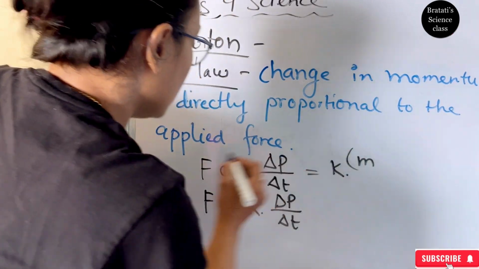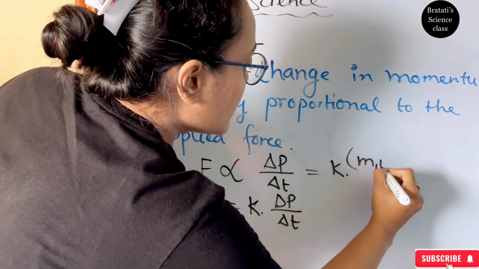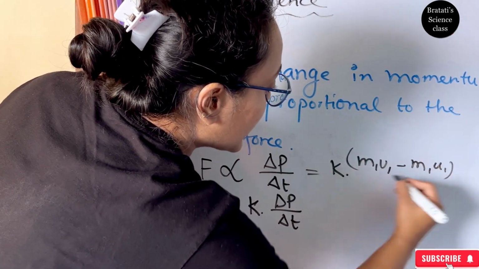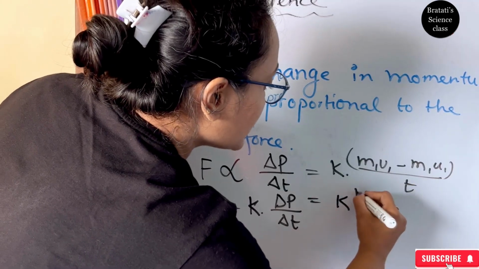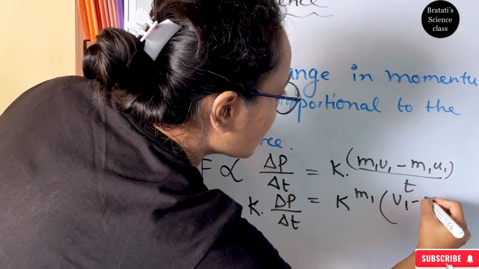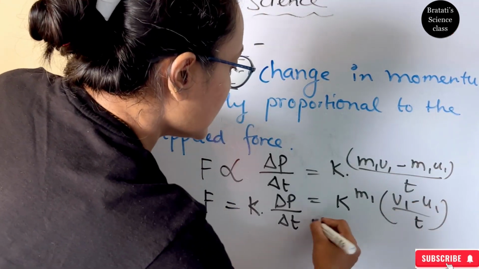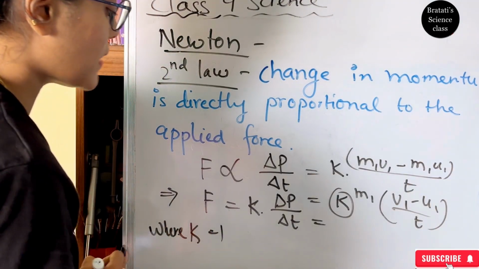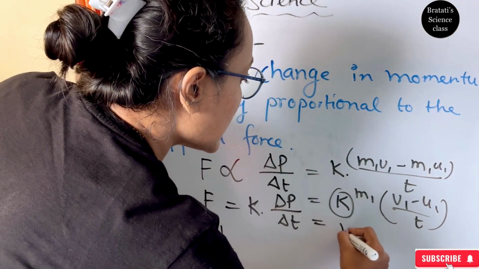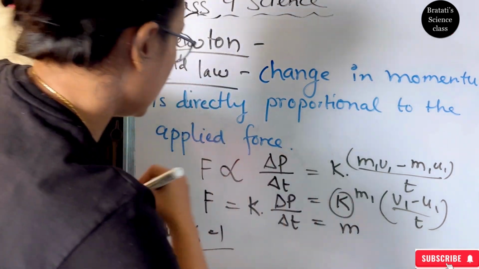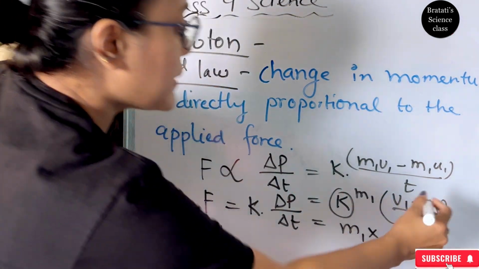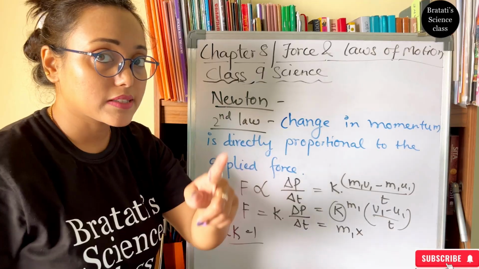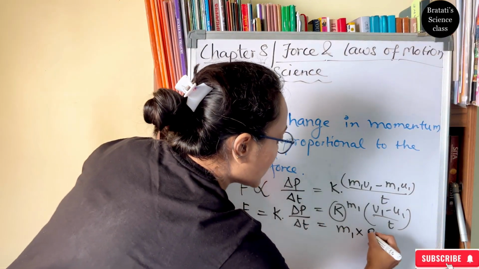You remember the gun and the bullet? So change in momentum means m1 v1 minus m1 u1 by t. If we take m1 common, it is m1 into (v1 minus u1) by t. K is 1, where k, the constant, equals 1. So m1 into (v minus u) by t is called the acceleration. You remember the change in velocity with respect to time is the acceleration we learned in the last chapter. So this is m1 into a1,